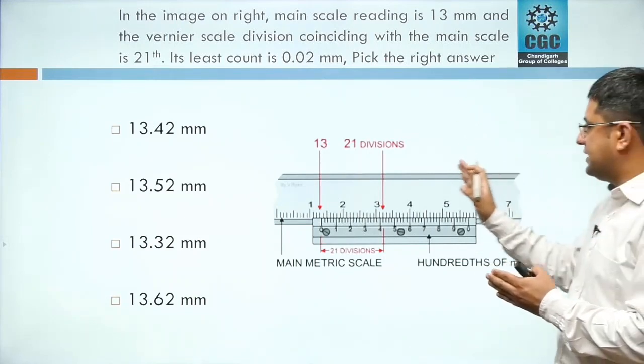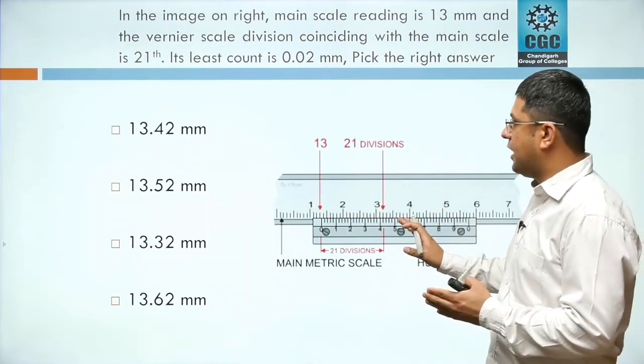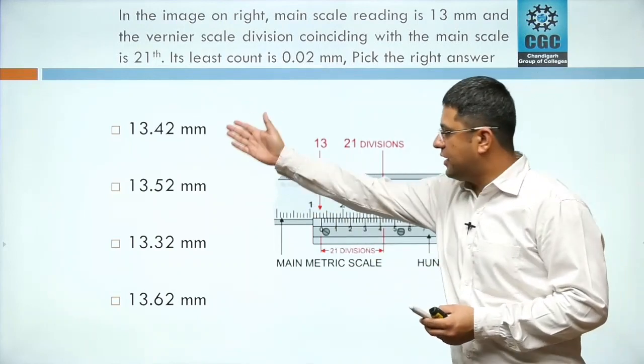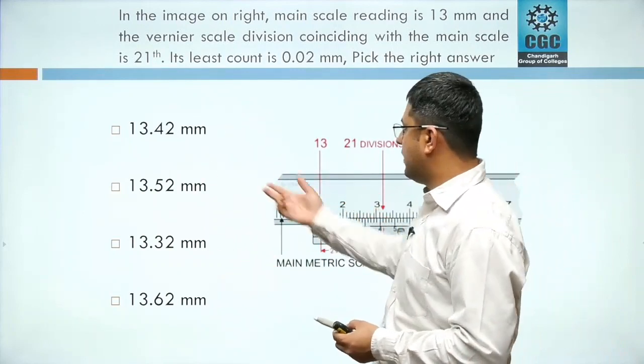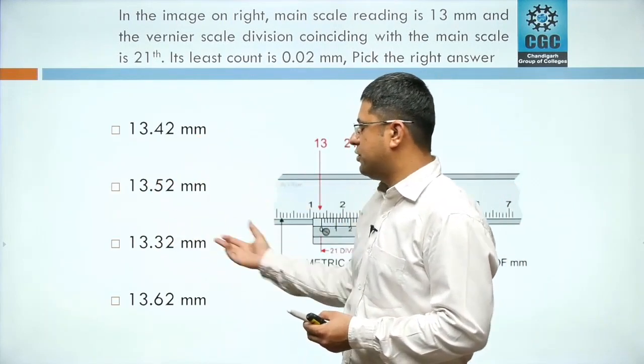You need to find out the exact value. You need to read this vernier caliper. What is the value here? There are 4 options for you. You need to find out where it is lying, whether the reading is 13.4, 13.5 or 13.32.